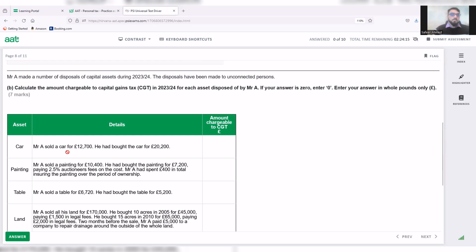The first one: Mr. A sold a car for 12,700. He had bought the car for 20,000. Now remember, cars are exempt from CGT, from capital gains tax. So therefore, this will be 0.